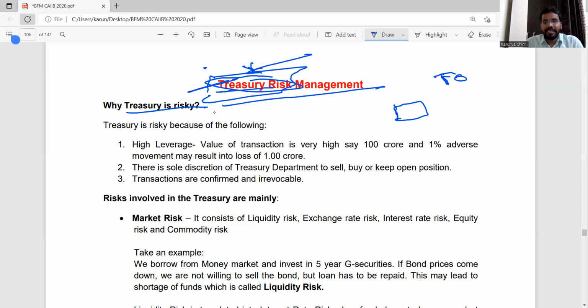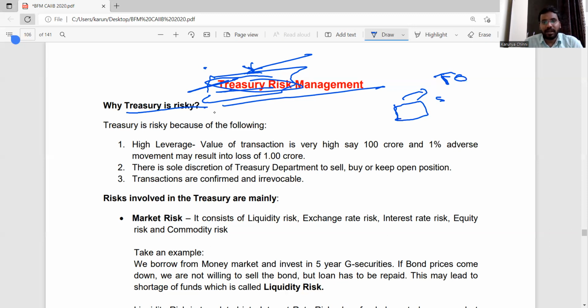What they do is invest in the market. While investing in shares and bonds, there is a risk. The risk may be interest rate risk, liquidity risk, or market risk. So basically, treasury means investing the money in the share market, and from that they get the profit. Not only the share market, they also invest in government security bonds.